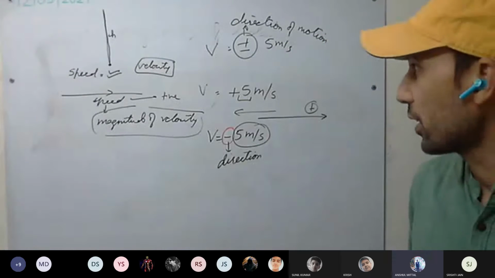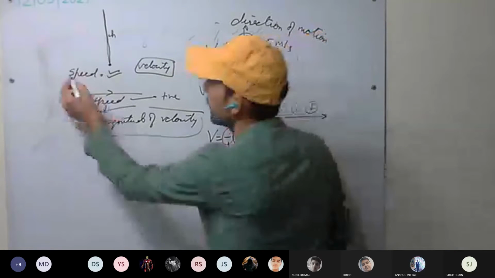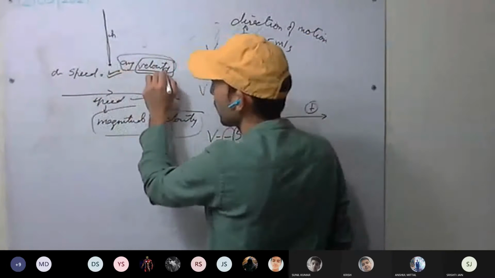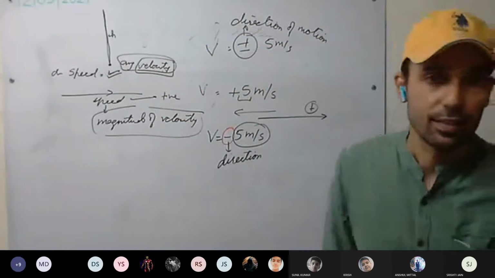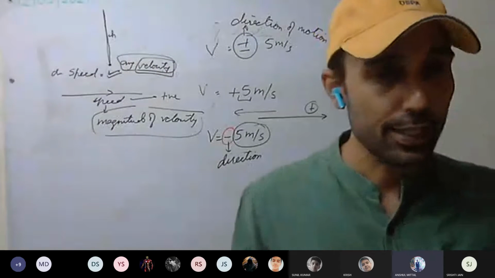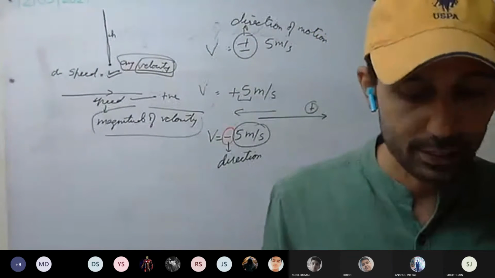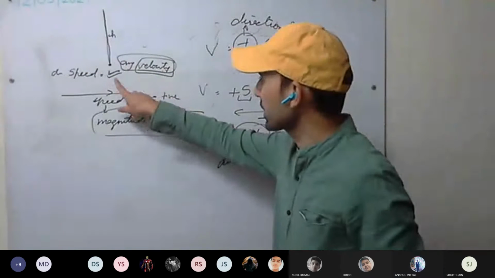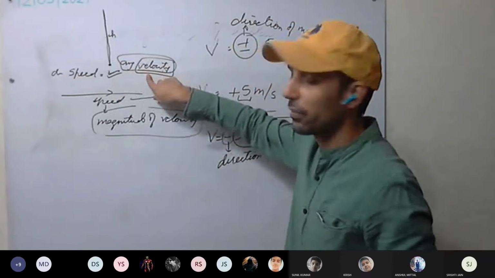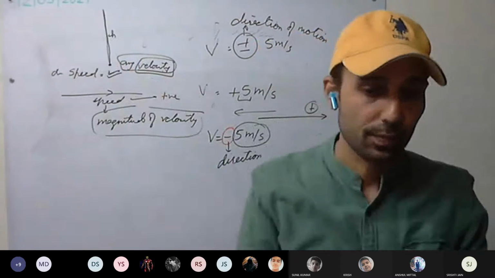What is the average velocity? Average velocity will be 0 because there is no displacement. So in such an example, even if speed is not 0, average velocity is 0.